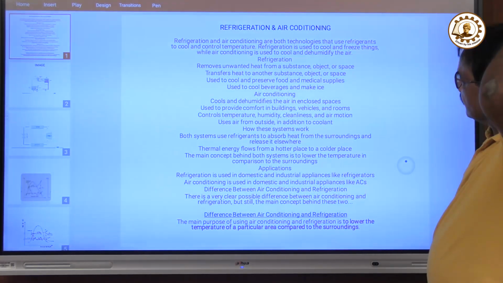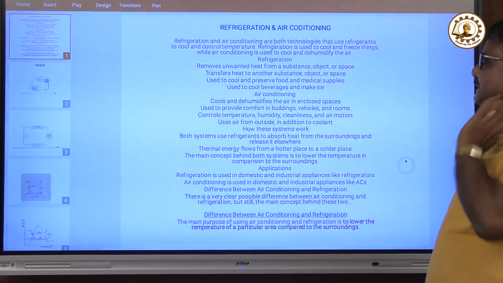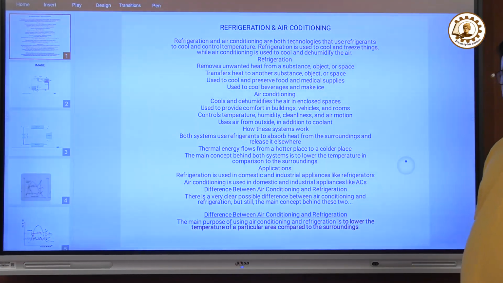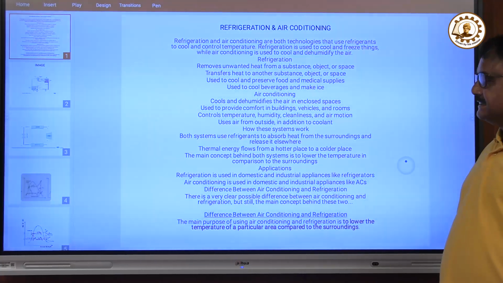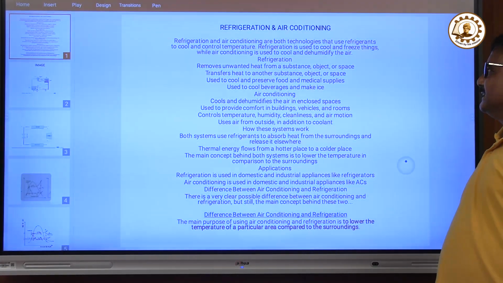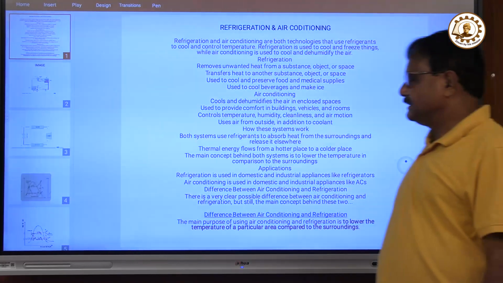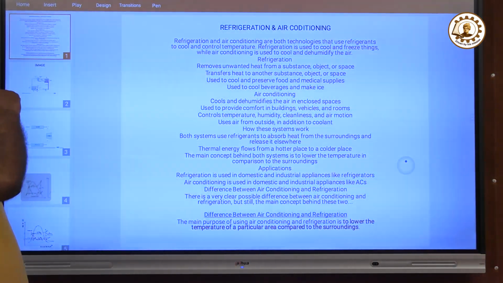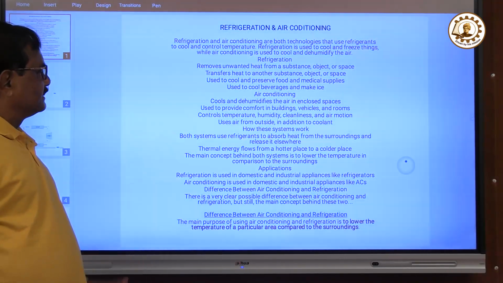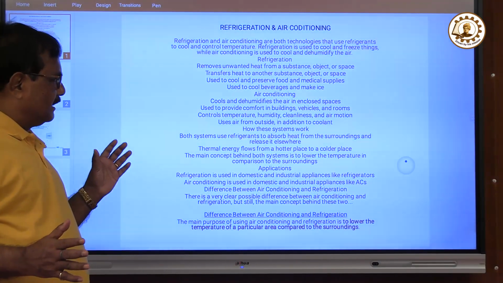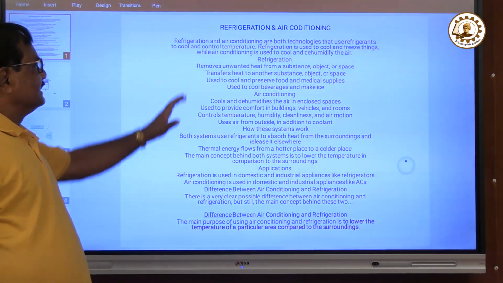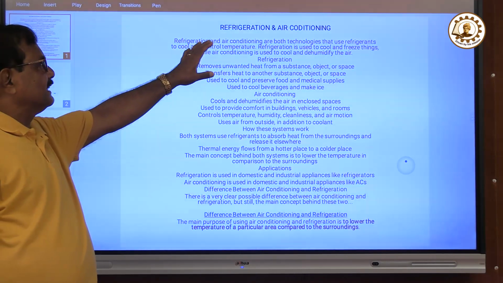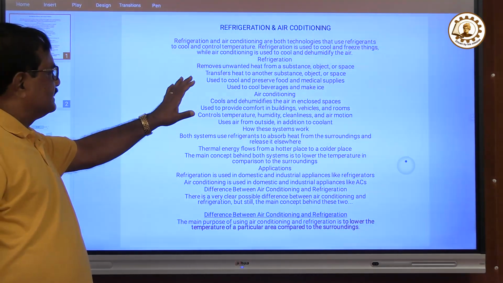Dear friends, this is a very important and very interesting subject, that is refrigeration and air conditioning, which is not only important but also essential. Initially, it was treated as a luxury, but now it looks very essential as far as industry, household and transport are concerned. Initially, it looked like a luxurious thing, but right now it is not.